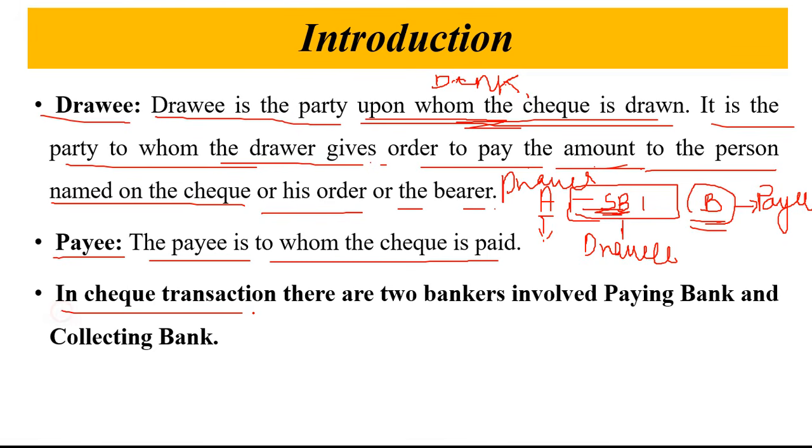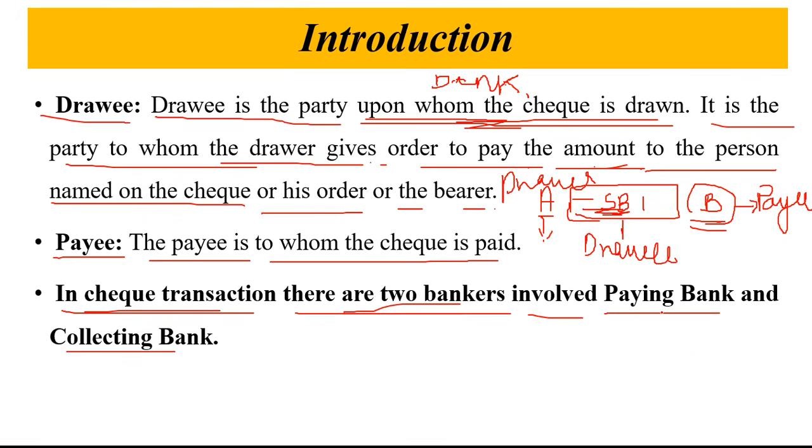Now in the check transaction, there are two banks involved, which are the paying banker and the collecting banker.